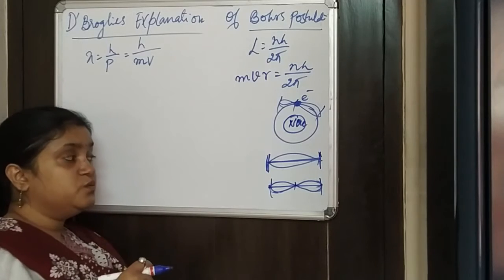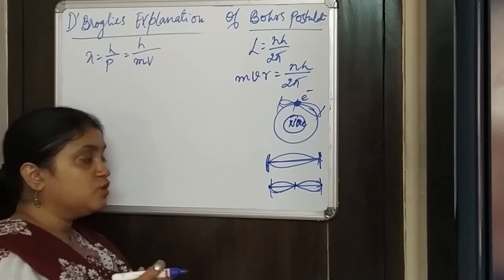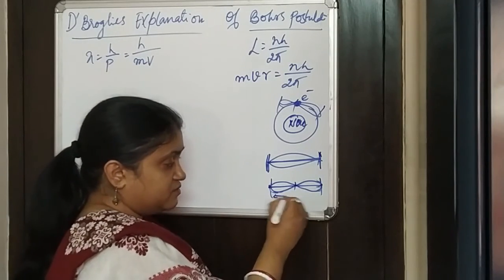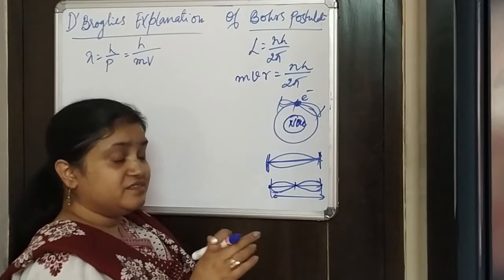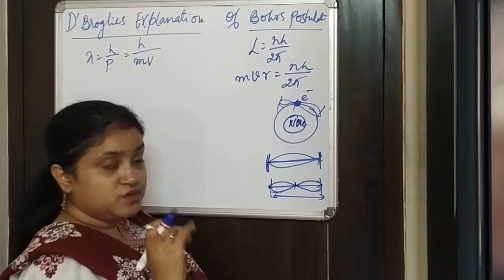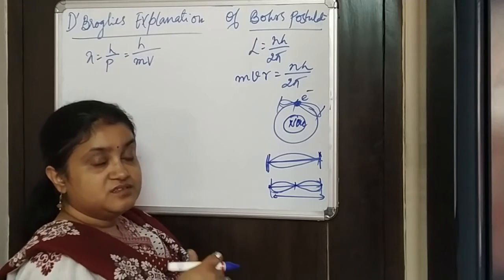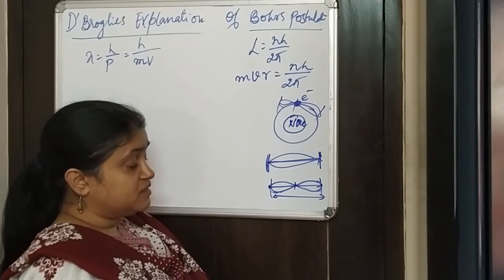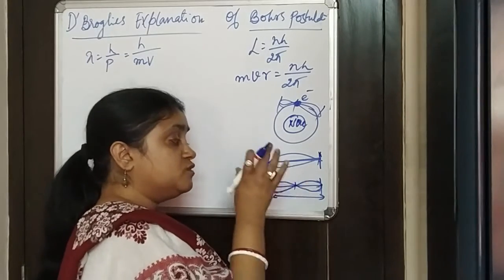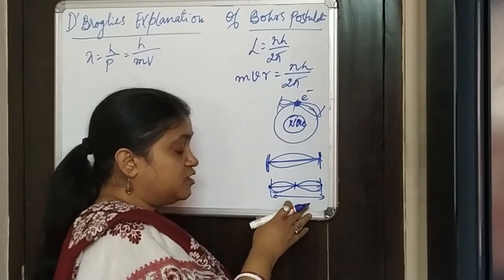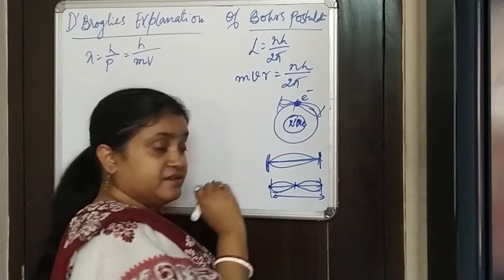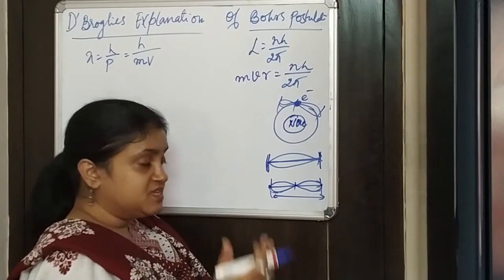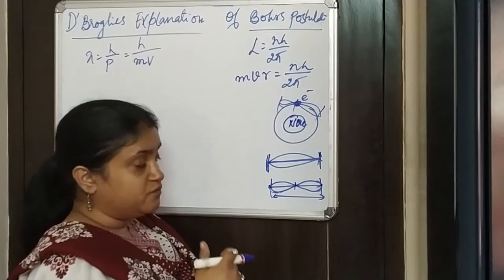And from our previous knowledge of the standing wave, we have learnt one thing, that the whole length of the string has to be an integral multiple of the wavelength, right? So only those waves can be formed here which have nodes at the ends. It means only integral multiples of the wavelength can produce these standing waves.